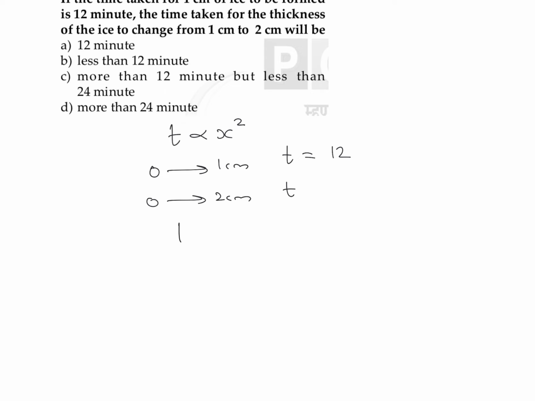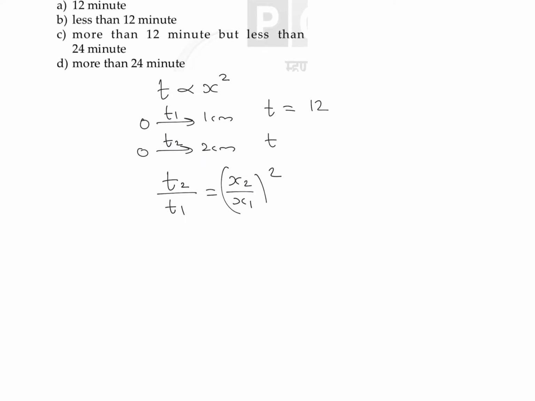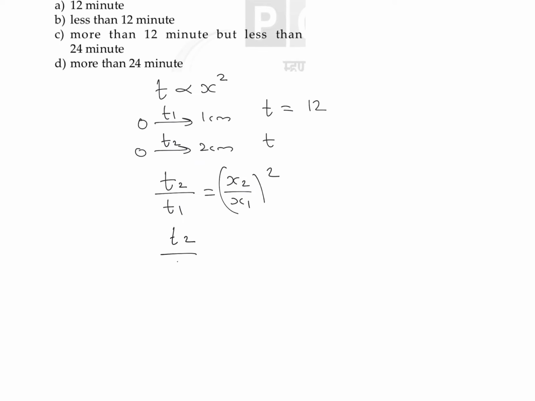So from the relation that T is directly proportional to x square, we can write T2 divided by T1 is equal to x2 divided by x1, the whole square. Over here, T2 is the time taken from 0 to 2 centimeter and not from 1 centimeter to 2 centimeter, and T1 is the time taken from 0 to 1 centimeter. So T2 divided by T1 is, with T1 as 12 minutes, x2 as 2 centimeter by x1 as 1 centimeter, the whole square, so that is equal to 4.